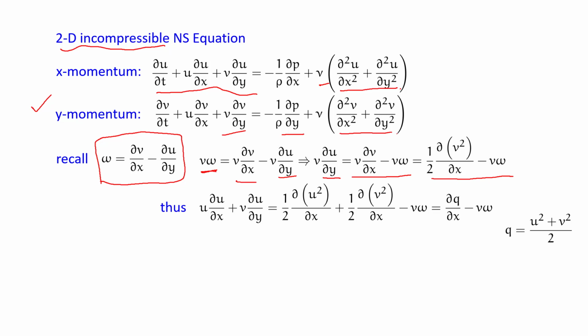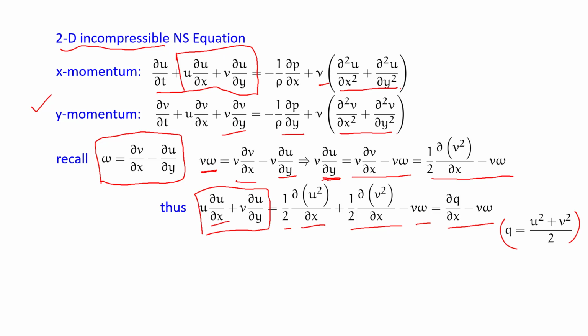Therefore, this u del u del x plus v del u del y that appears in the x momentum equation: u del u del x, I can write as half del u square del x. V del u del y, I have just seen, is half del x of v square minus v omega. Together I write that as del q del x minus v omega, where this q is simply u square plus v square by 2.